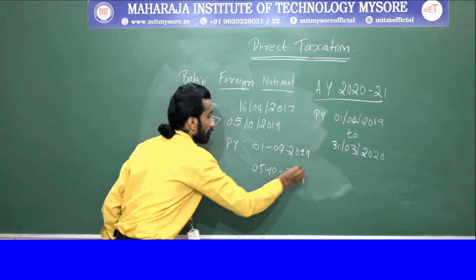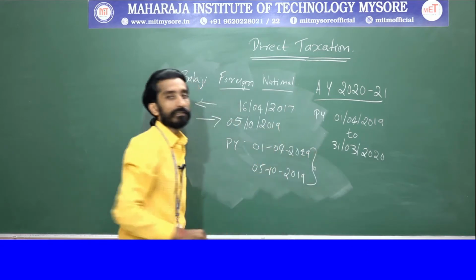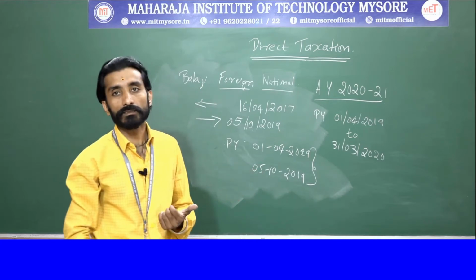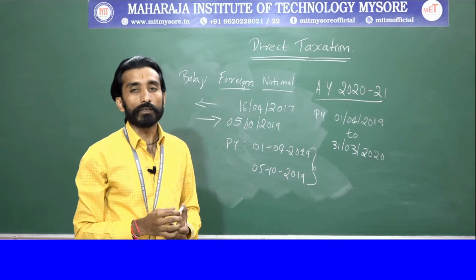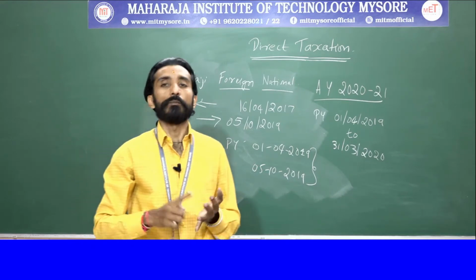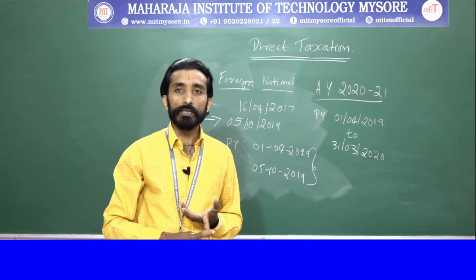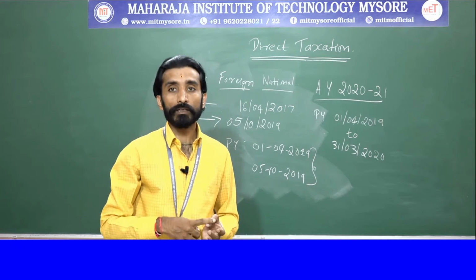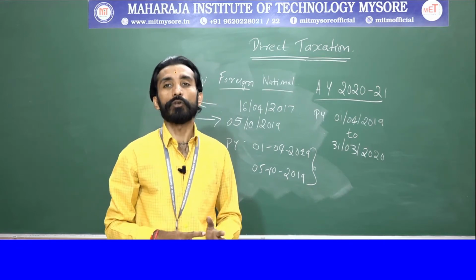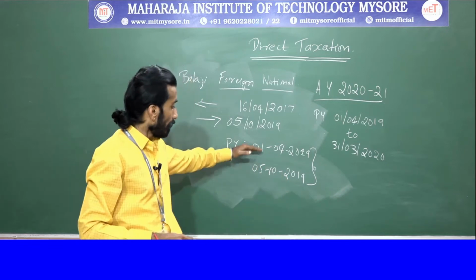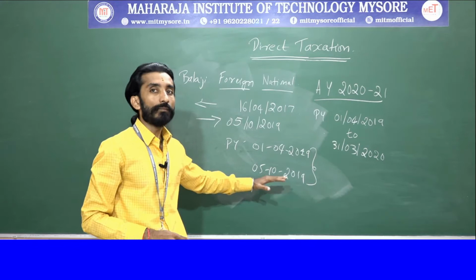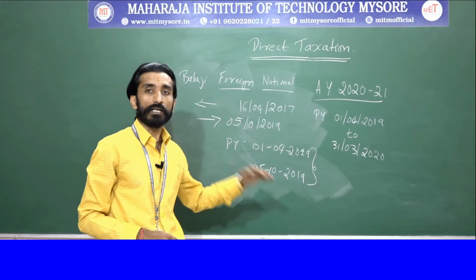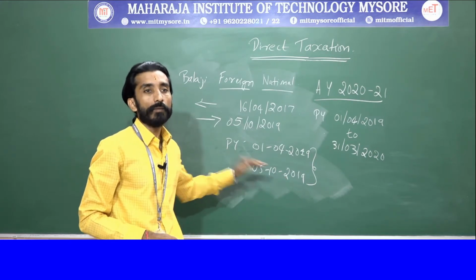This is the previous year during which Balaji is in India. Which months come across here? April, May, June, July, August, September and October. From April till October Balaji was in India in the previous year.